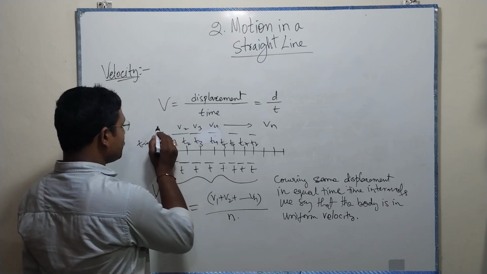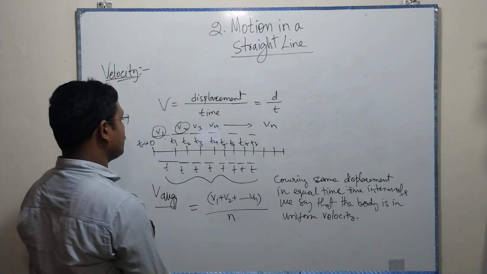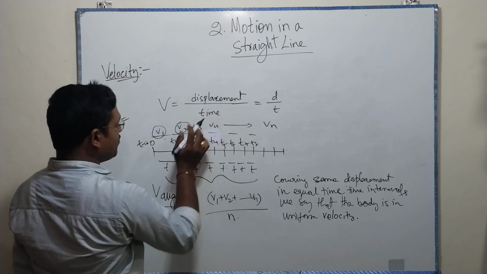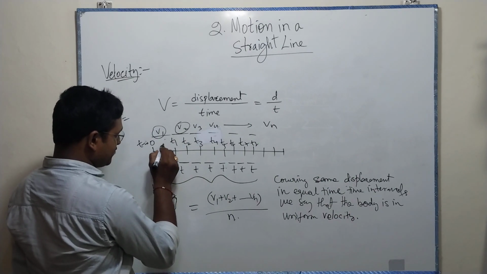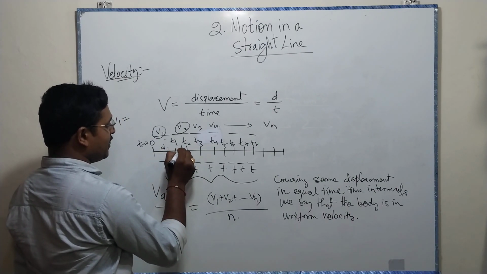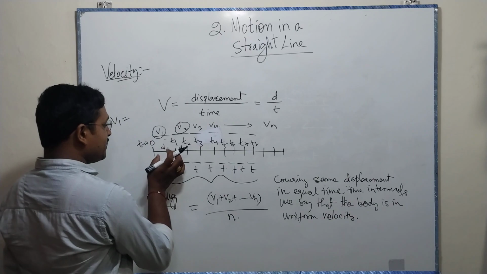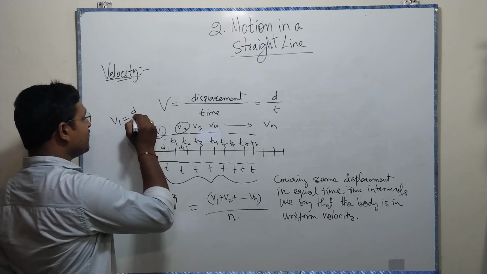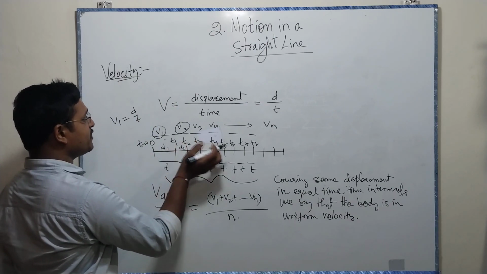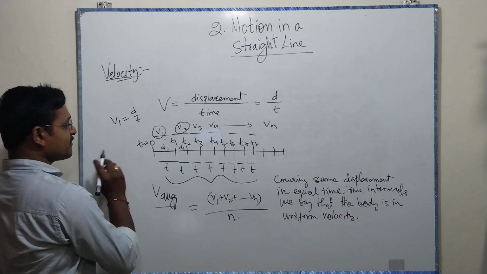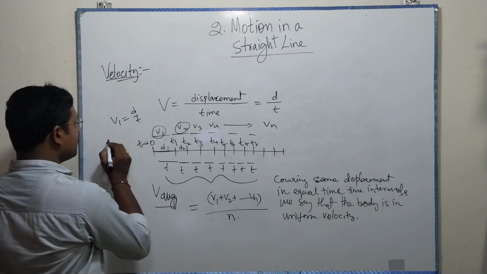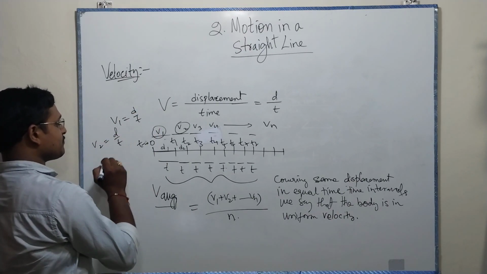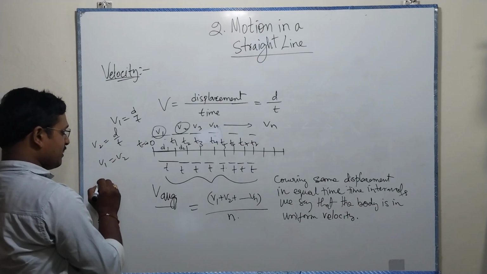If v1 equals v2, how can it be? V is displacement by time. For example, in the first second it is covering distance d1 and next second d2, and the distance is the same, the time is the same, so d by t, because every time it is covering d and the time interval is also the same. So v1 equals d by t and v2 also d by t. Now v1 equals v2, like that.